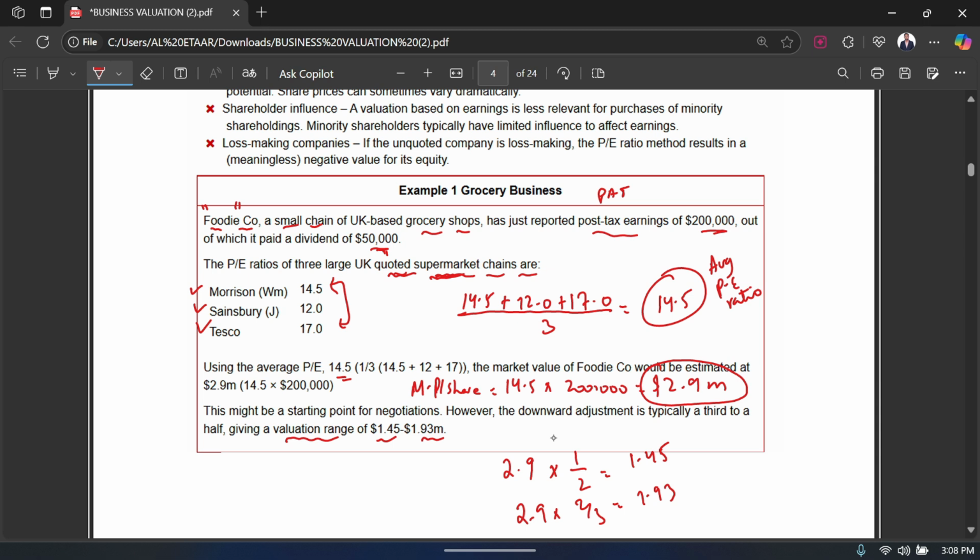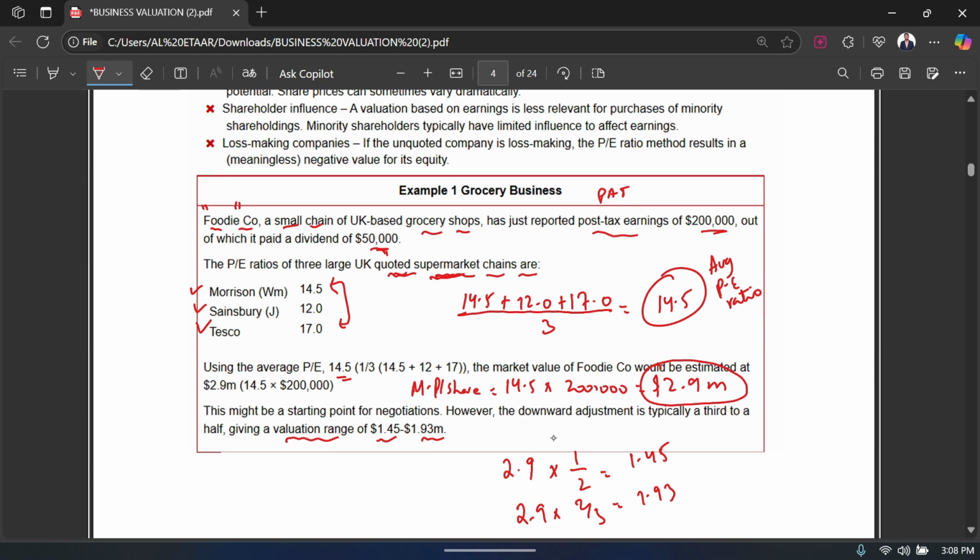But again, this 2.9 million is not fair. Why? Because these companies are listed, which means that they are much more marketable, number one, and number two, they have less risk as compared to an unquoted or unlisted company. So therefore I adjust for the risk. So how do you do the adjustment of the risk?